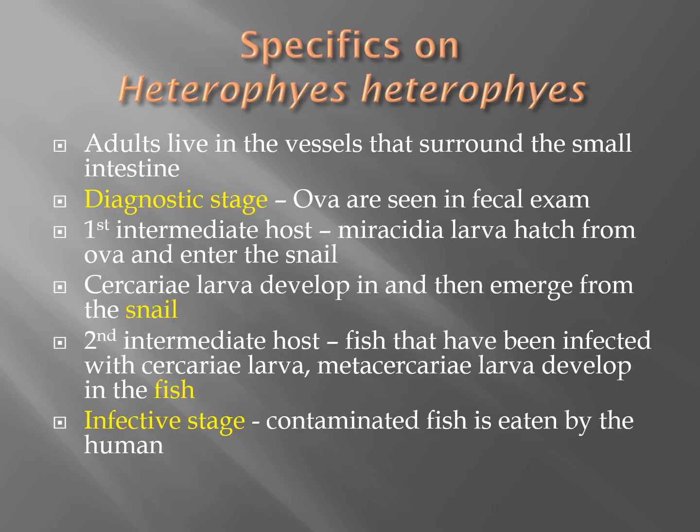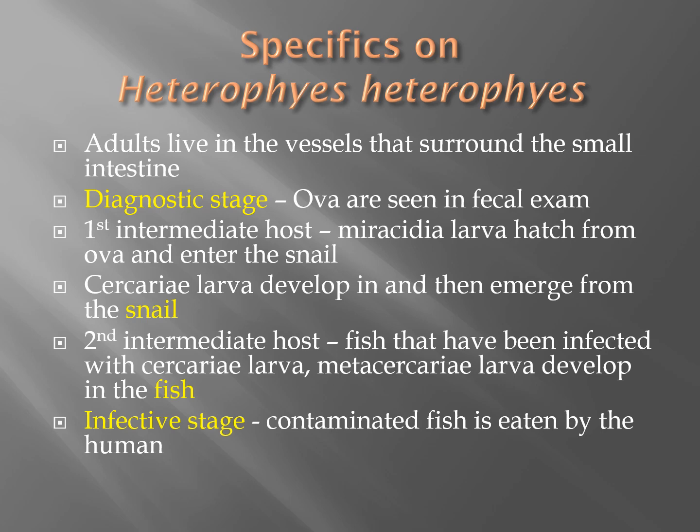Let's talk about some specific details on Heterophyes. The adults live in the vessels that surround the small intestine. This is why we call this a small intestinal fluke. The diagnostic stage is when the ova are seen in the fecal exam. The first intermediate host is the snail.